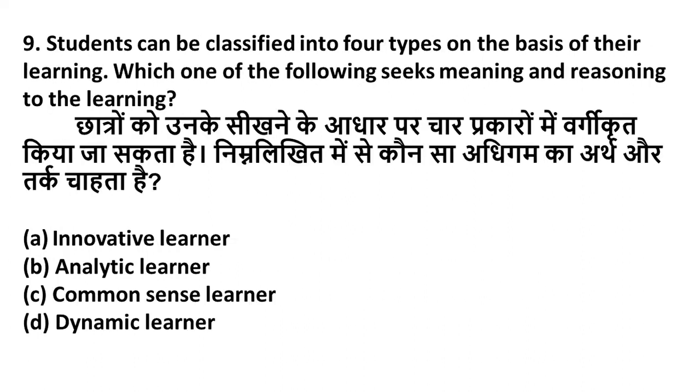Now the next question is, students can be classified into four types on the basis of their learning. Which one of the following seeks meaning and reasoning to the learning? Friends, meaning and reasoning to the learning is related to option A, innovative learner, option B, analytic learner, option C, common sense learner, option D, dynamic learner. Friends, reasoning and meaning to the learning is related to analytic learner, is known as the analytic learner.